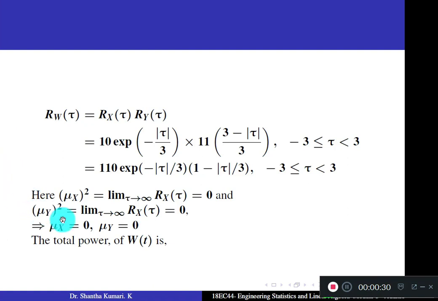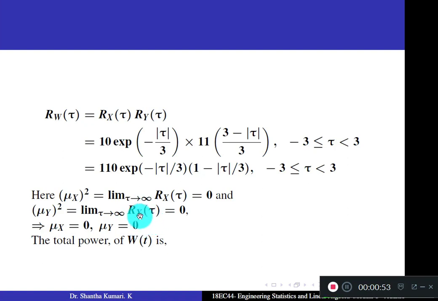And mu x square, the square of the mean, is given by the limit as tau tends to infinity of Rx of tau. It is 0 because of this exponential term, e to the power minus infinity, which is 0. And mu y whole square is the limit as tau tends to infinity of Ry of tau.